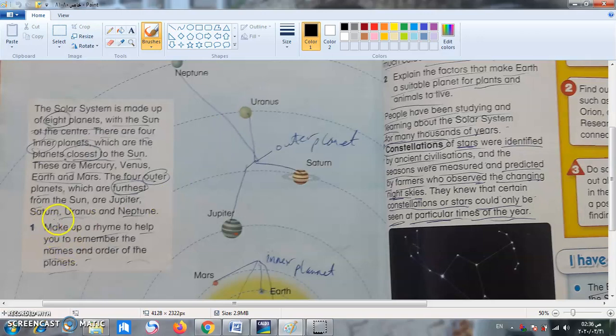Okay, so make up a rhyme to help you remember the names and order of the planets. We can say them again for the last time. Repeat after me.